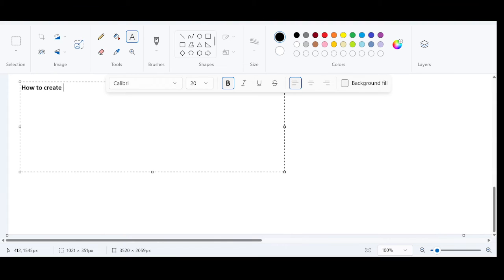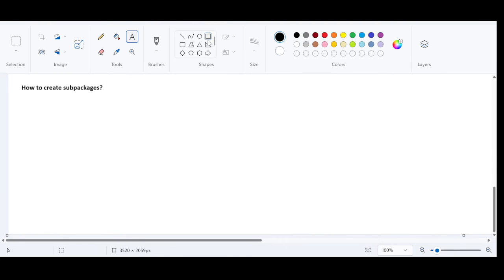So my topic is how to create sub packages. Very simple. Let me give you a real-time analogy. For example, if I am giving my information to my employer, my information is not going to be straightforward. If they want to trace my location, tracing my location is not going to be a direct thing.